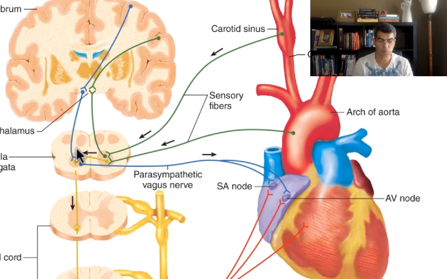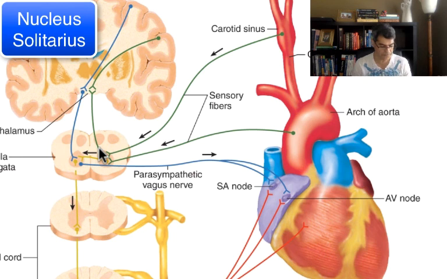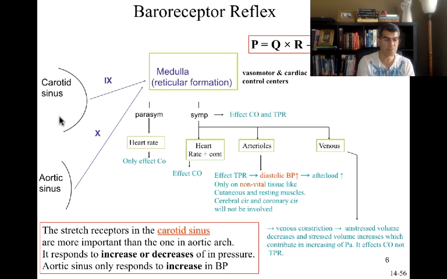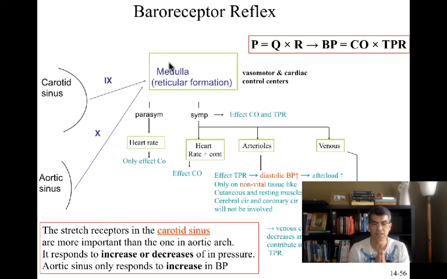In a normal person, what's going to happen? In a normal person, this signal is going to come to the medulla in a place called nucleus solitarius. Then medulla is going to do a couple of things. As you can see in this picture, carotid sinus and aortic sinus are going to send information to medulla, and it's going to come to the nucleus solitarius. Nucleus solitarius is going to interpret this information and coordinate the activity of your sympathetic and parasympathetic nervous system.